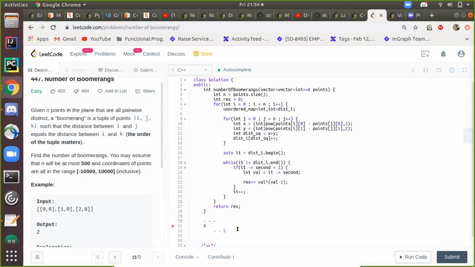So NP2 stands for n factorial divided by n minus 2 factorial. NP2 would be n factorial by 2 factorial into n minus 2 factorial. Okay.